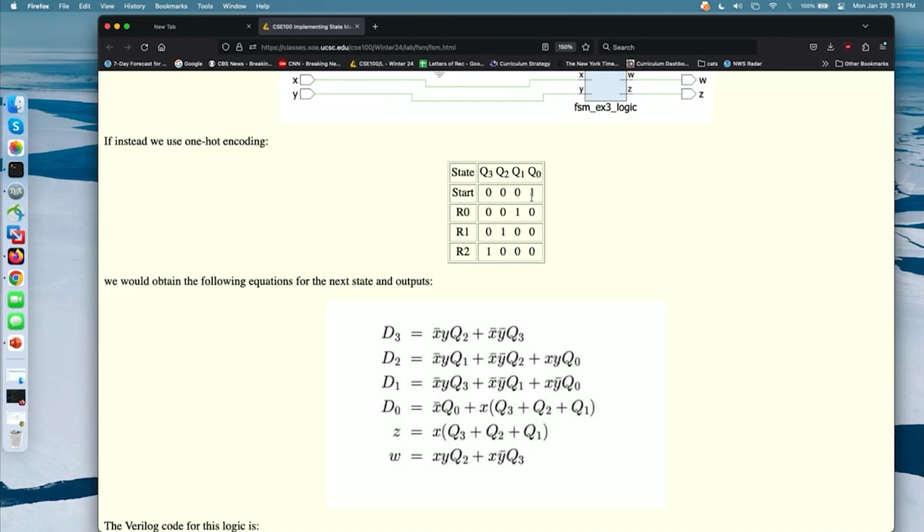If all of your flip-flops are 0, then all of these equations will always evaluate to 0 because they have product terms that involve a state bit. So if your state bits are always 0, your next state will always be 0. And that makes for a really boring state machine that never does anything.